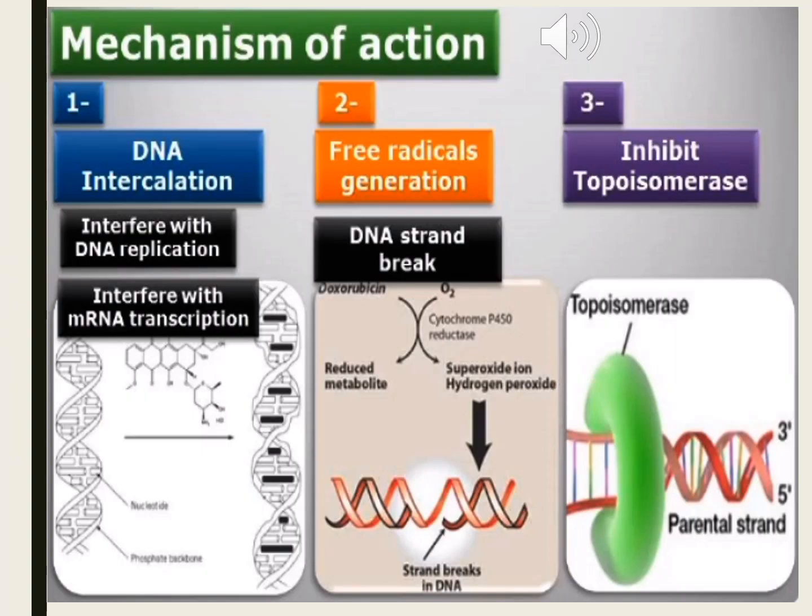The next class of drugs are antibiotics. How are they acting? They act by different mechanisms. The first one is they intercalate, nothing but they bind with the DNA. The antibiotics are binding with the DNA and they are interfering with the DNA replication and mRNA transcription. That is the first one. And the second one is they generate free radicals. Because of these free radicals, the DNA will be broken down. And the third one is they inhibit the topoisomerase. As with the previous drugs we have seen, by inhibiting the topoisomerase enzyme, the DNA strand will be broken down.